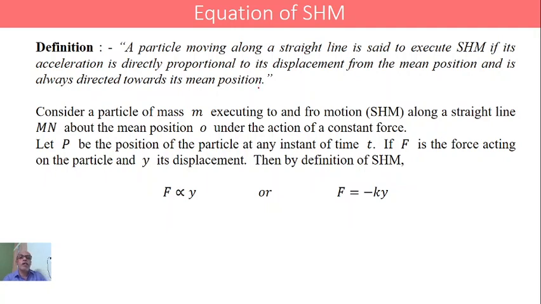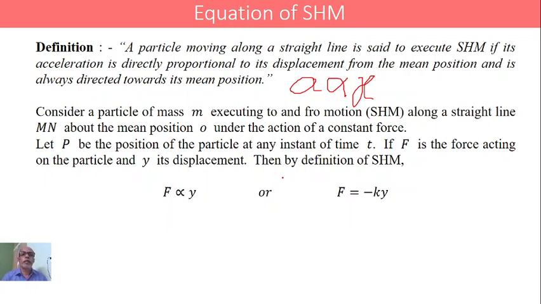A particle moving along a straight line is said to execute simple harmonic motion if its acceleration is directly proportional to displacement from the mean position and is always directed towards the mean position. Don't confuse this A with the amplitude, this A is the acceleration, right?